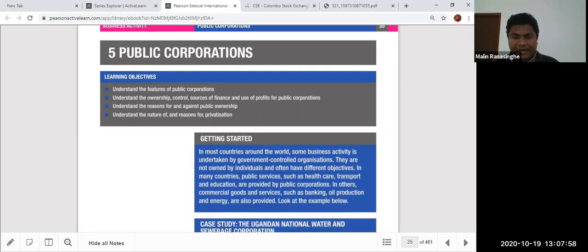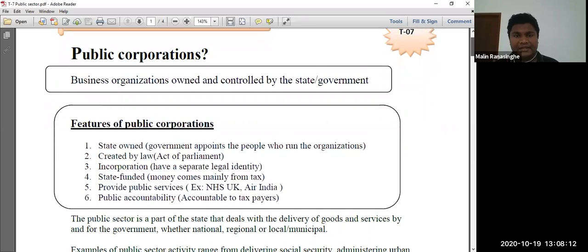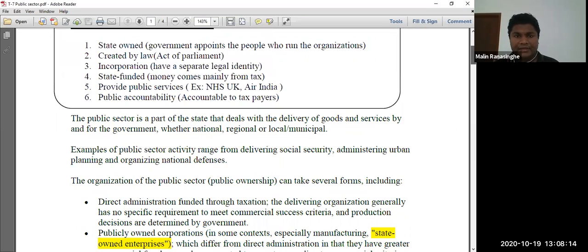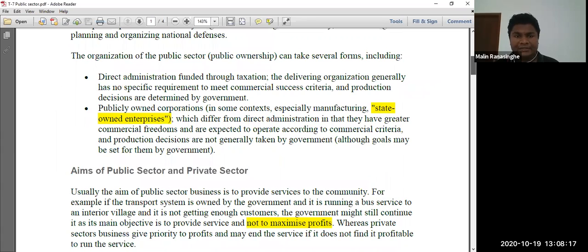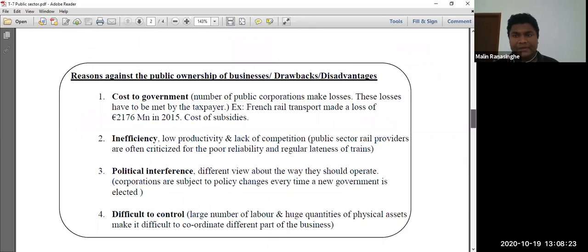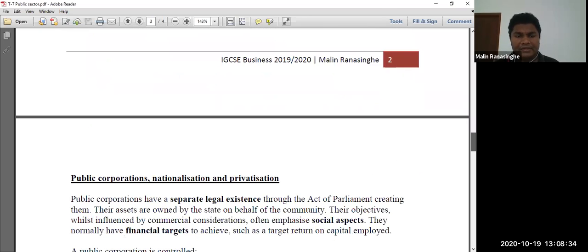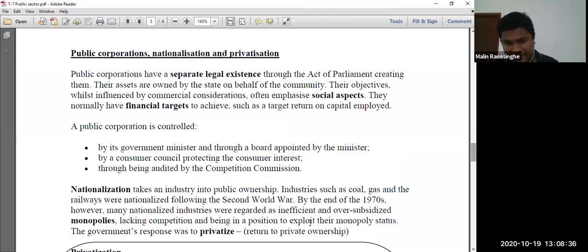And if you have the handout, which I uploaded to the Google Classroom yesterday, this one, public corporations, that is our tube number 7. Everything is there like a short note: features of public corporations, aims of public sector, reasons for public ownership, benefits, and the reasons against public ownership. Some people don't want to have a public ownership. And also we're going to talk about the public corporation, the nationalization and privatization, a very important topic we're going to talk about.